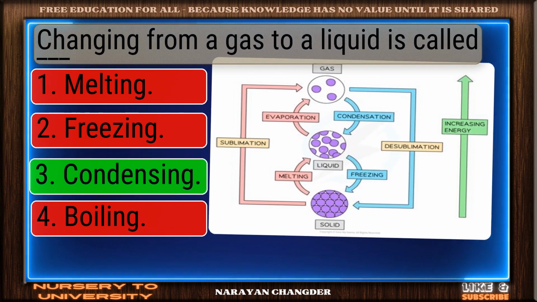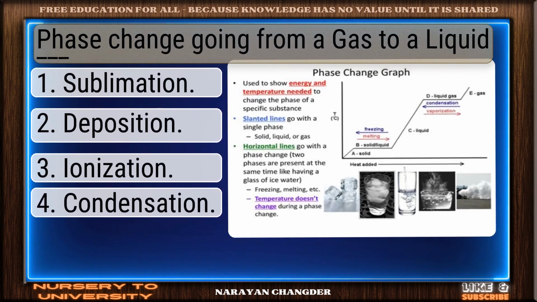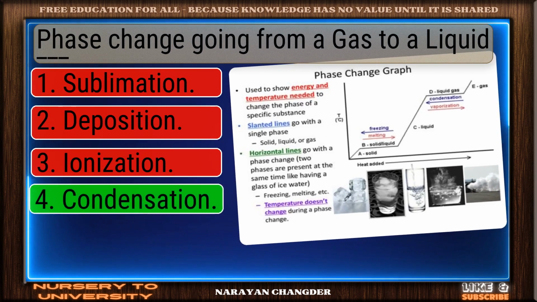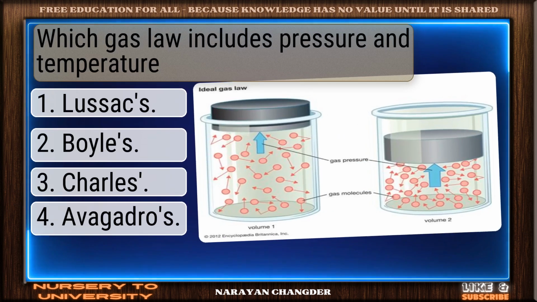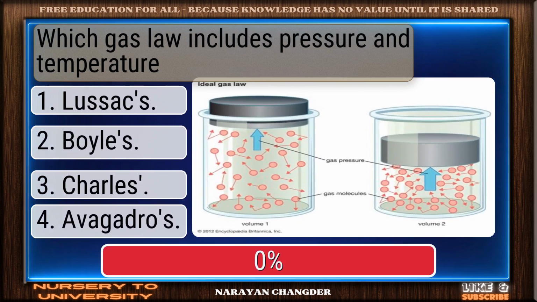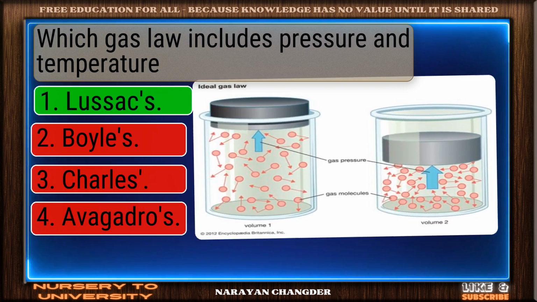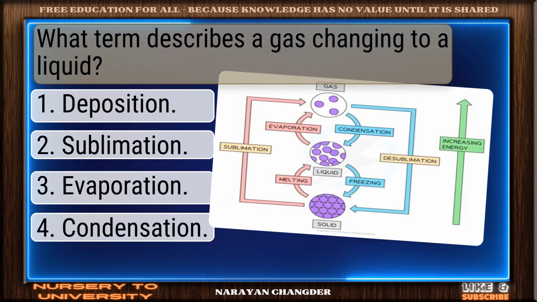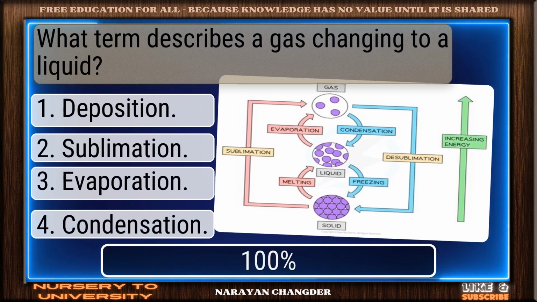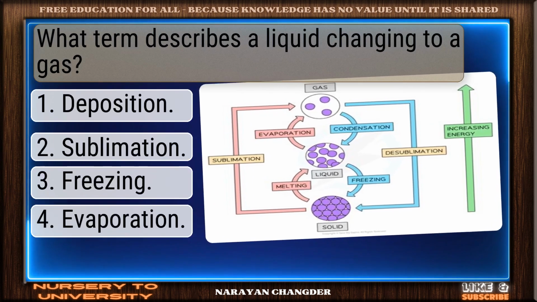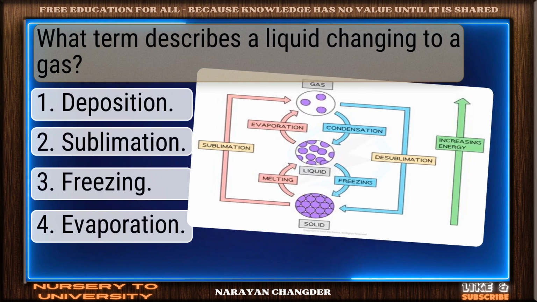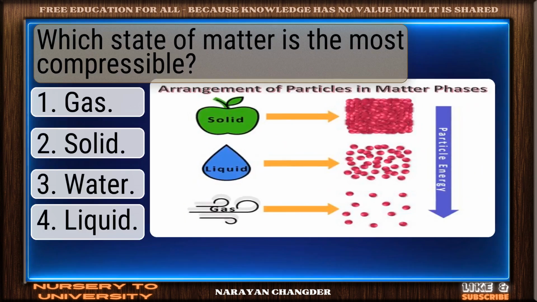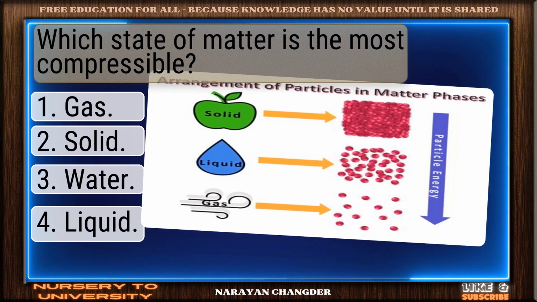Outstanding effort, condensation. Phase change going from a gas to a liquid, dash. Well reasoned, condensation. Which gas law includes pressure and temperature? Perfect choice, Lussac's. What term describes a gas changing to a liquid? Right, condensation. What term describes a liquid changing to a gas? Evaporation. Great work. Which state of matter is the most compressible?